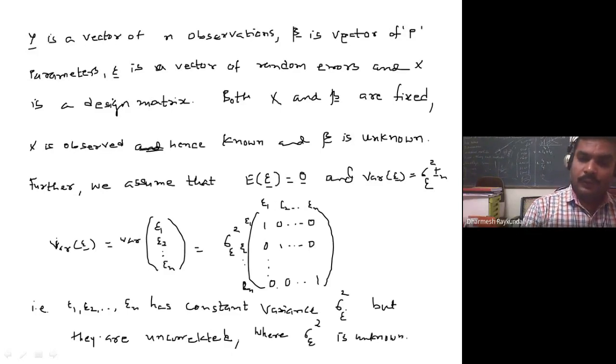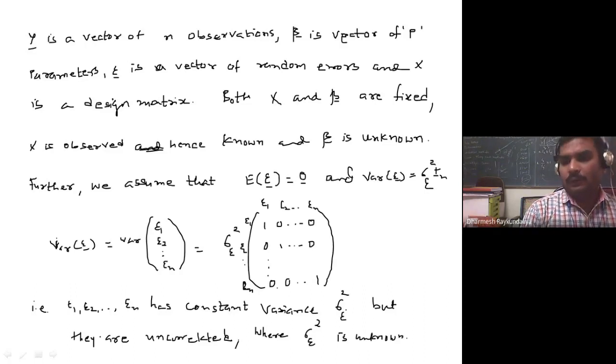When you say the mean is 0, that means each and every component of epsilon has mean 0: the mean of epsilon 1 is 0, epsilon 2 is 0, up to epsilon n is 0. And it has the constant variance sigma epsilon square.